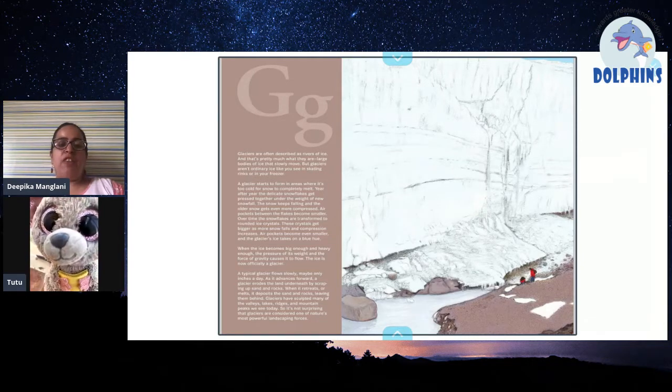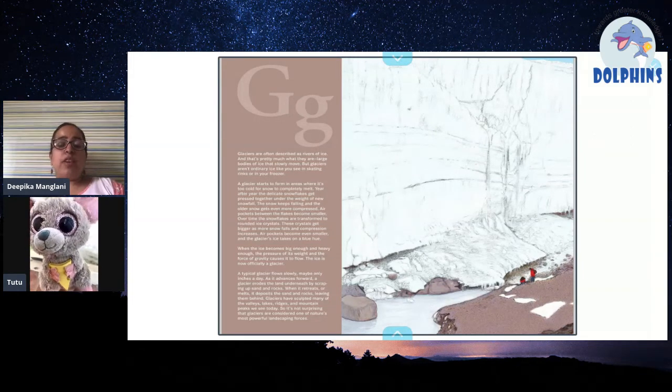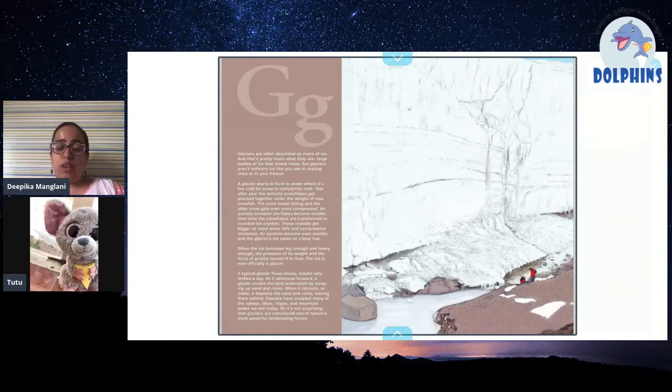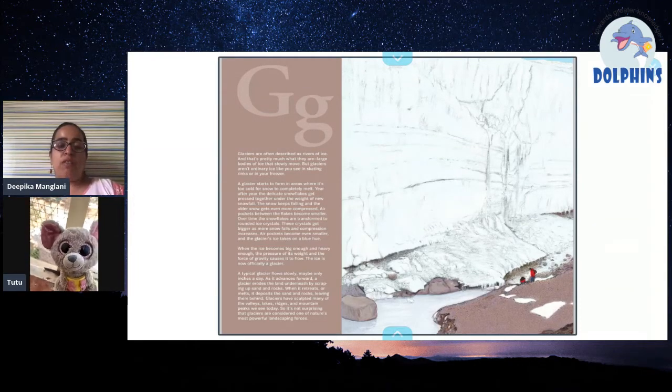Okay, now we have G for glaciers. And you know what glaciers are? Yes, frozen rivers. जो रिवर जम जाती है और स्नो बन जाती है, दे आर कॉल्ड ग्लेशियर्स.